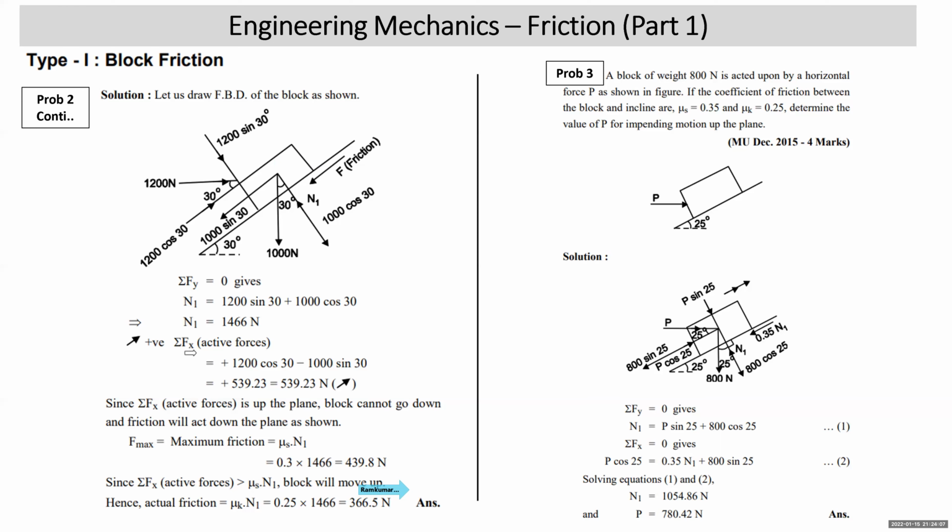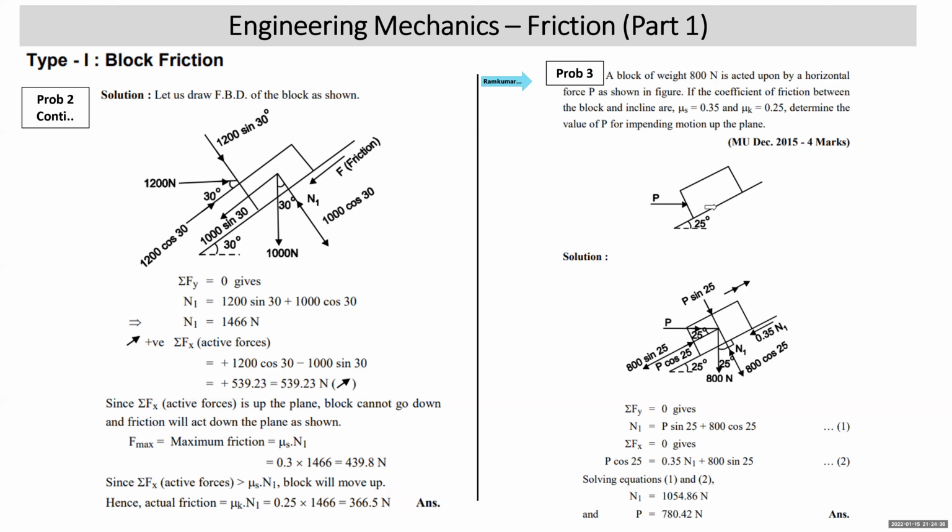Well, now we move to the next sum. Question number 3. A block of weight 800 Newton is acted upon by horizontal force P as shown in the figure. If the coefficient of friction between the block and incline, mu s is 0.35 and mu k is 0.5, determine the value of P for impending motion up the plane.